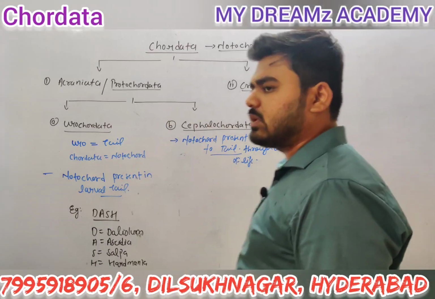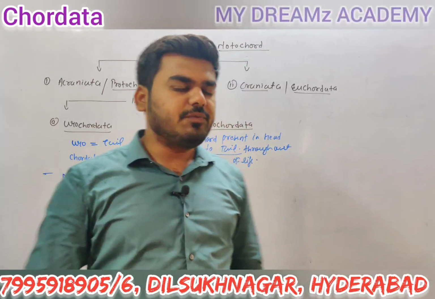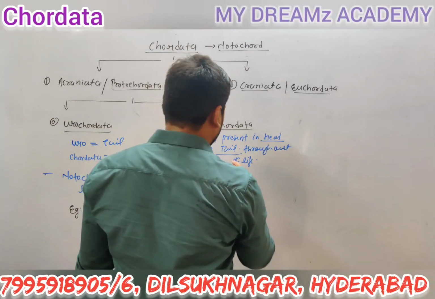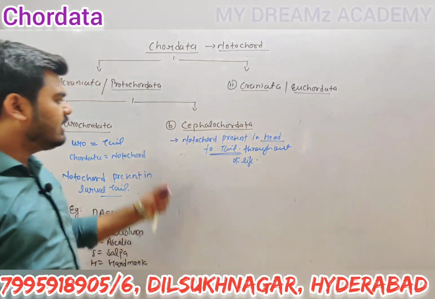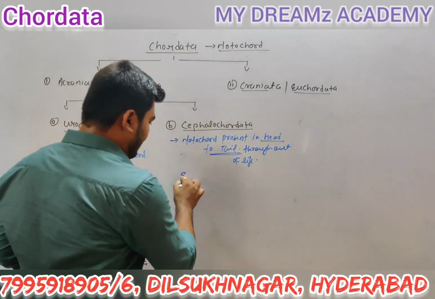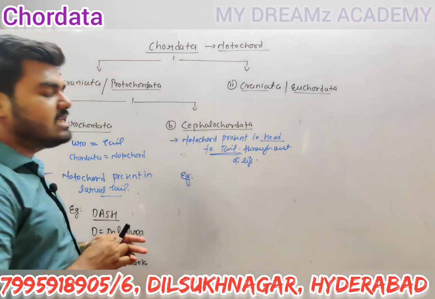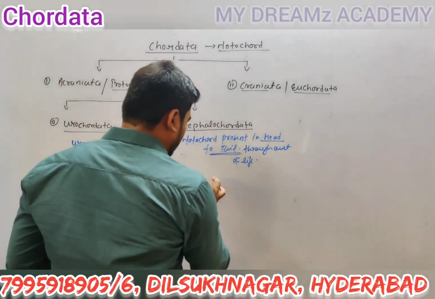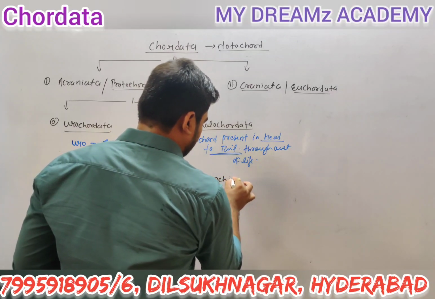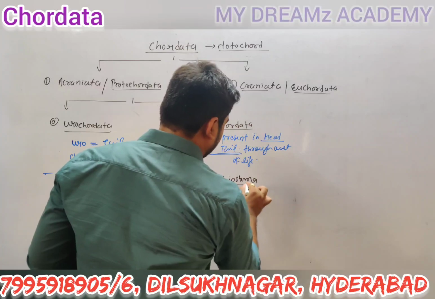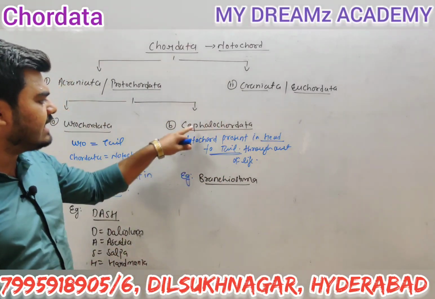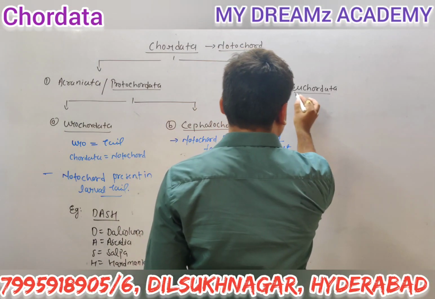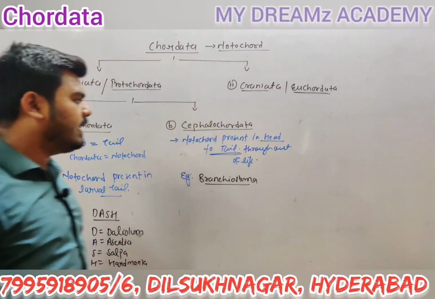So this is known as Cephalochordata. Cephalo means head region, and chordata means notochord. So the notochord develops from head to tail region, known as Cephalochordata. What is the example of Cephalochordata? The example is Branchiostoma.